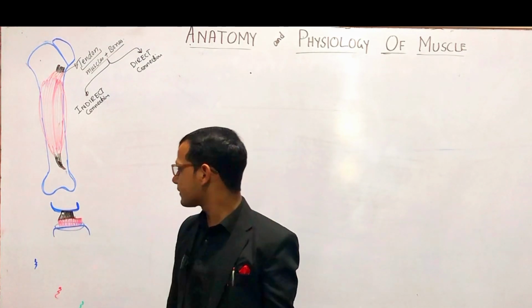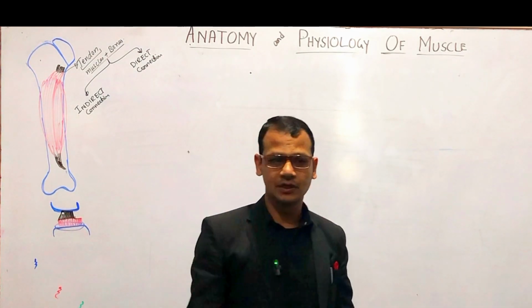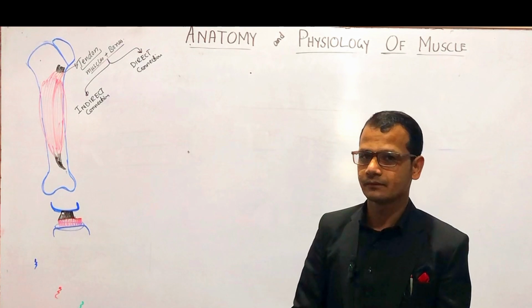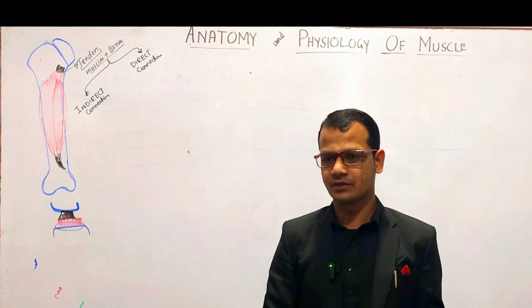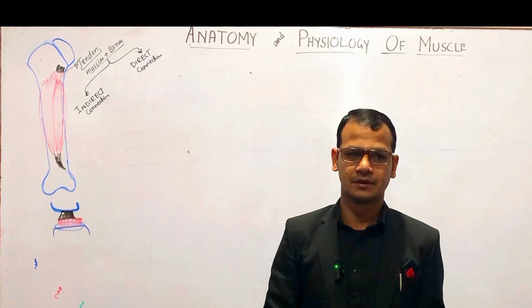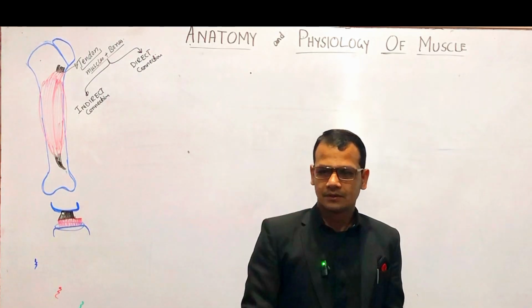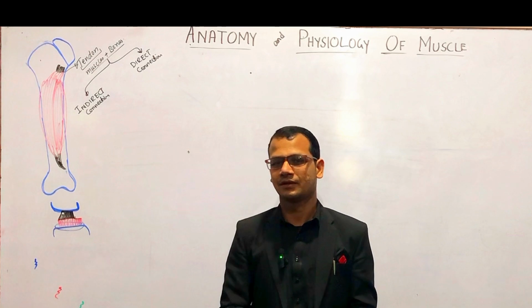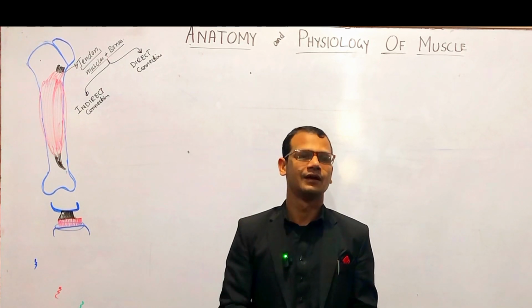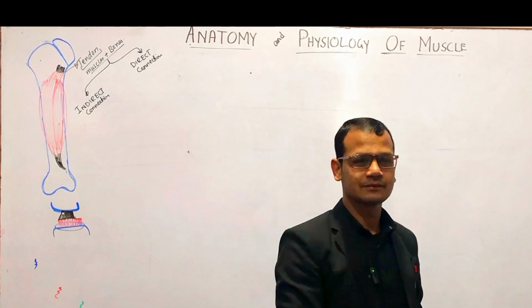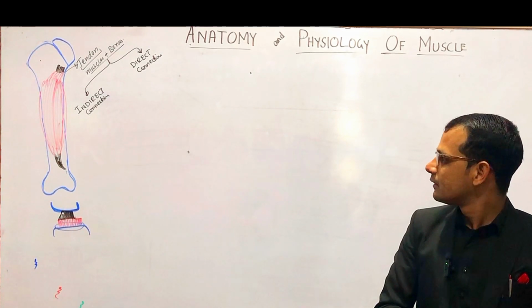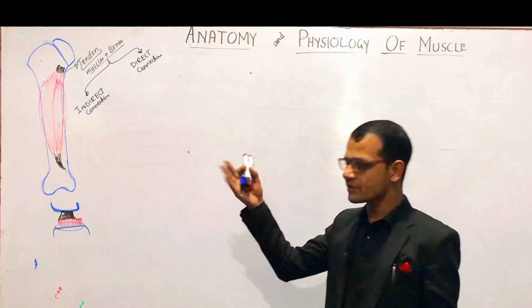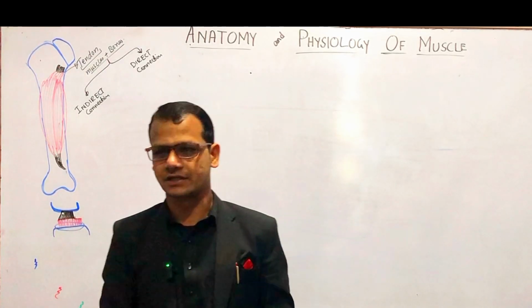The next thing is the tendon and epimysium. Can any one of you differentiate between epimysium and tendon? Anyone? Epimysium, right?